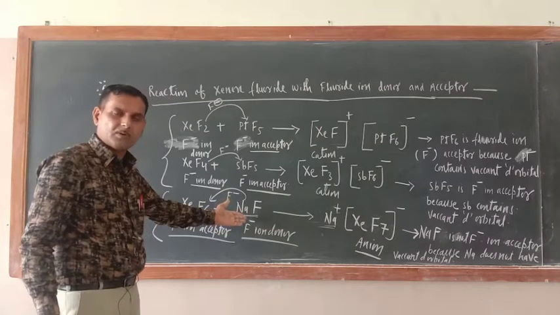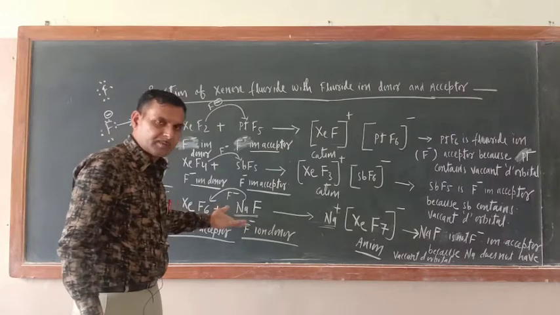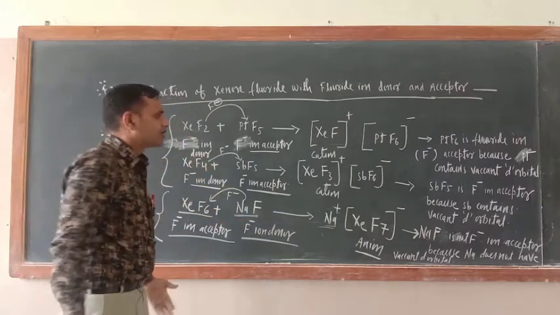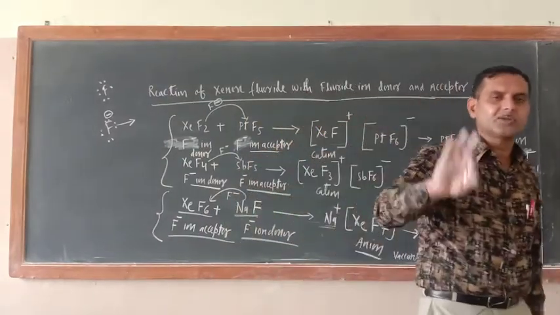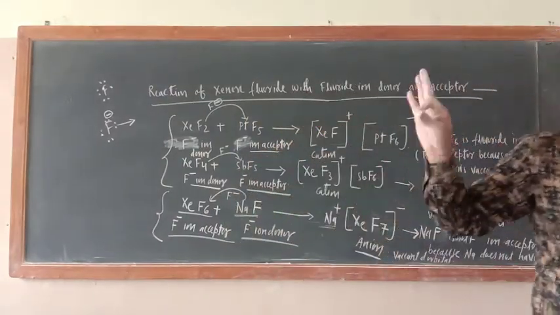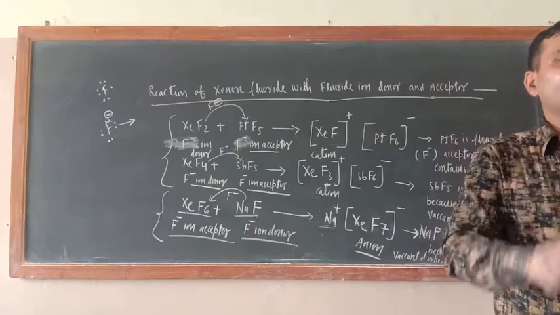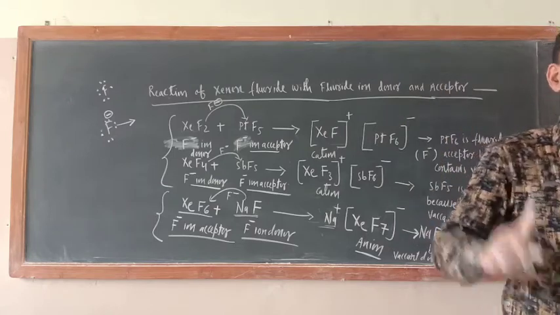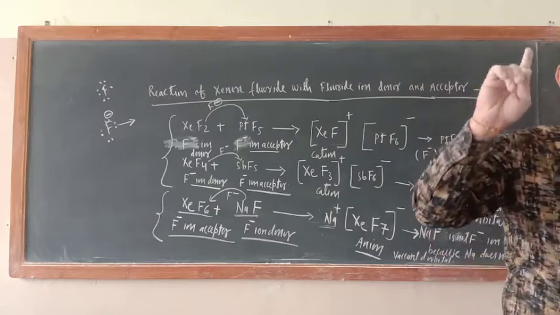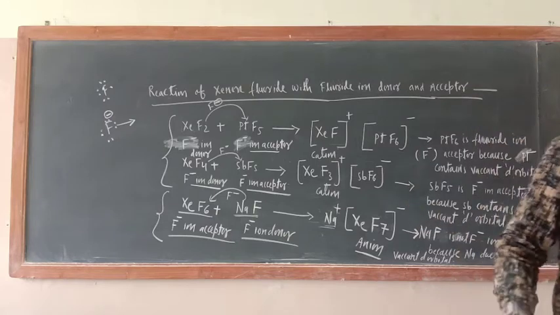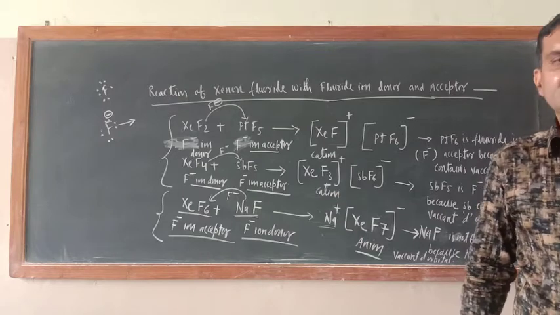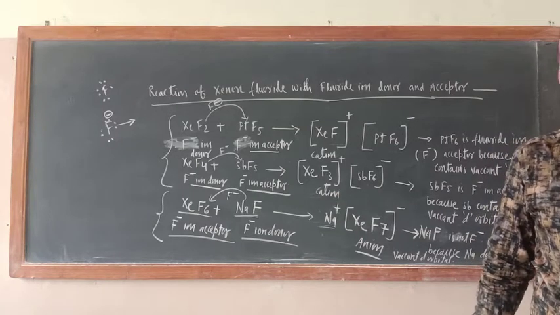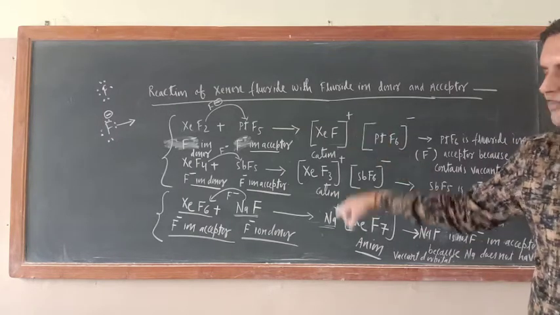Just see sodium fluoride. Here sodium does not contain a vacant d orbital. So remember this reaction also because it is given in the NCERT. Those reactions which are given in NCERT are important. In this way all chemical reactions are completed except one thing, that is the structure and uses of noble gases. Structure I will explain; uses are already given in the NCERT book, you study. Today I will tell the structure.